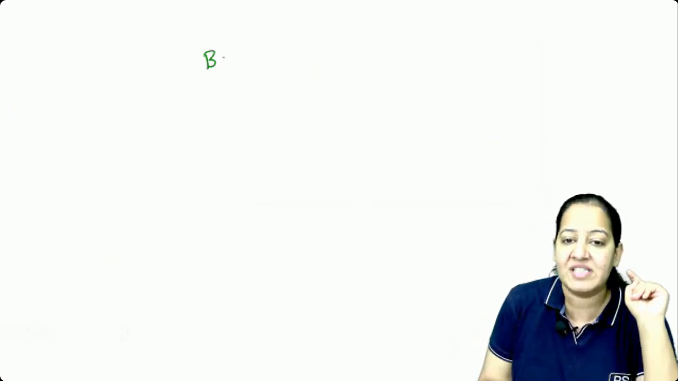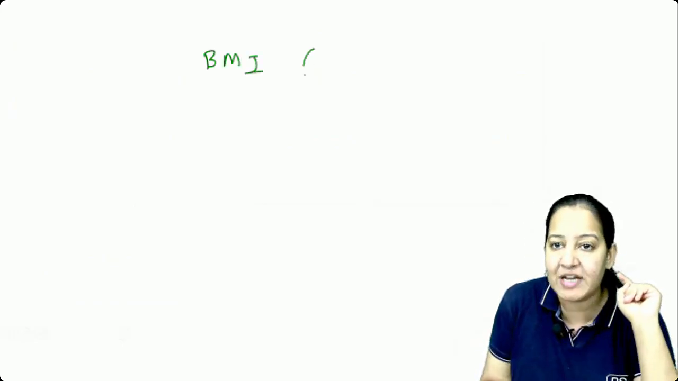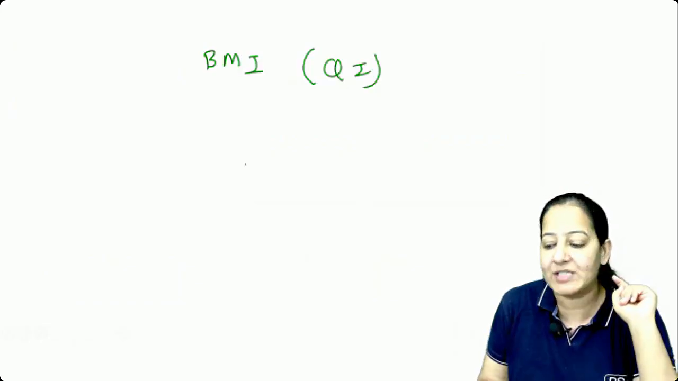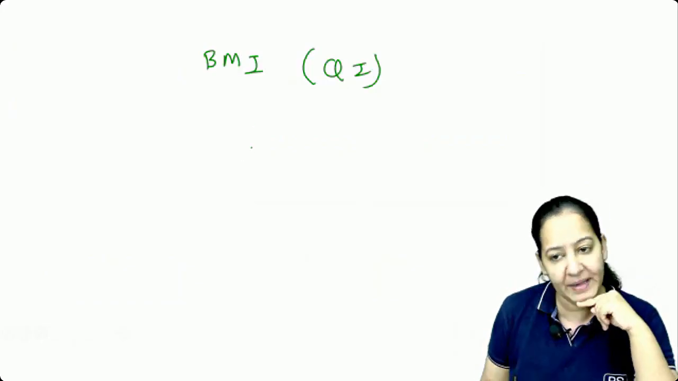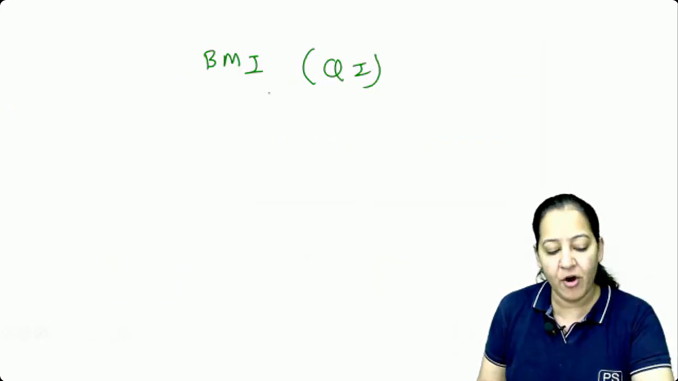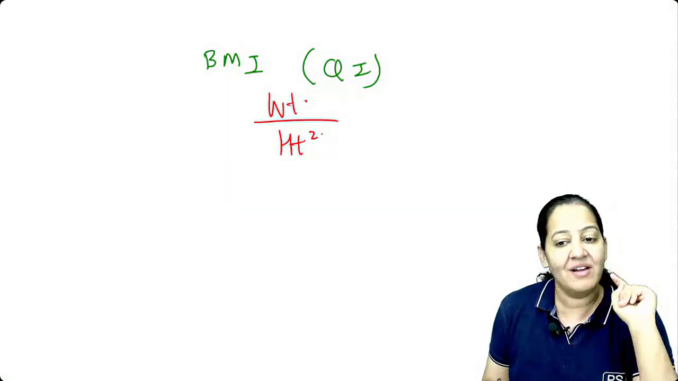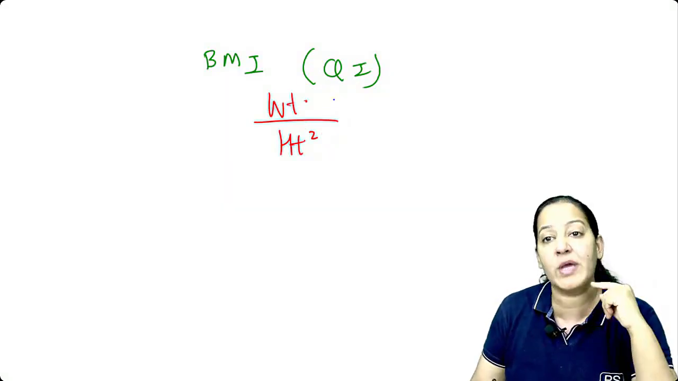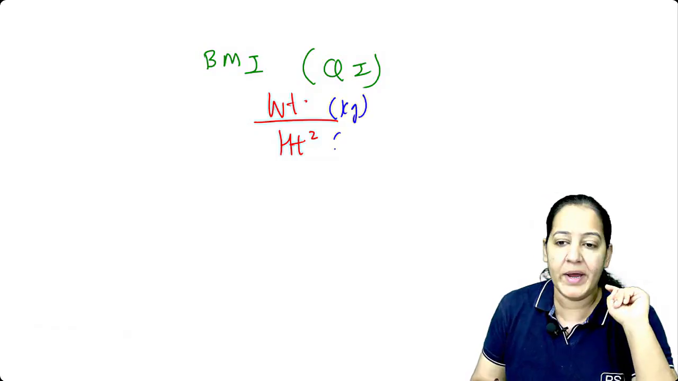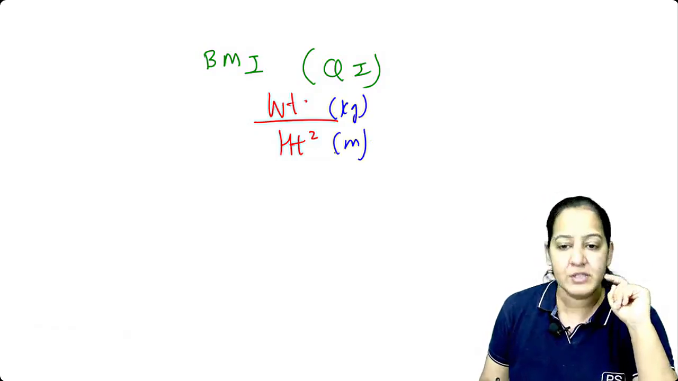First tell me what is body mass index, also known as Quetelet index. Please learn the other name. Now what is the formula? Formula is weight upon height squared. Learning the formula is not enough, learning the unit is also equally important. Weight is taken in kg and height is taken in meters. So weight upon height squared.